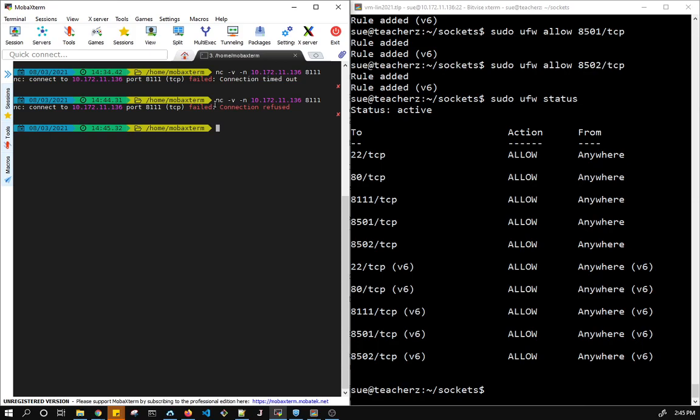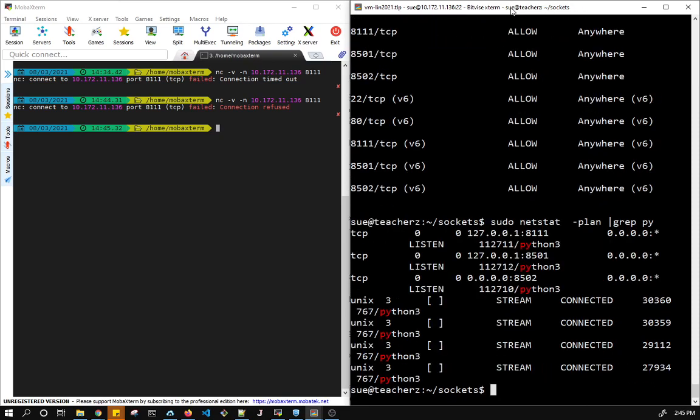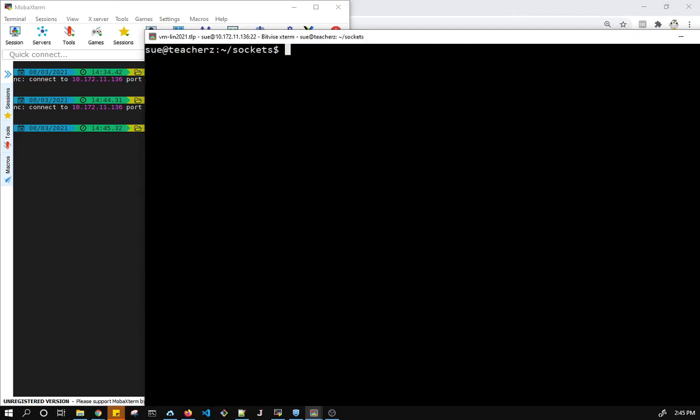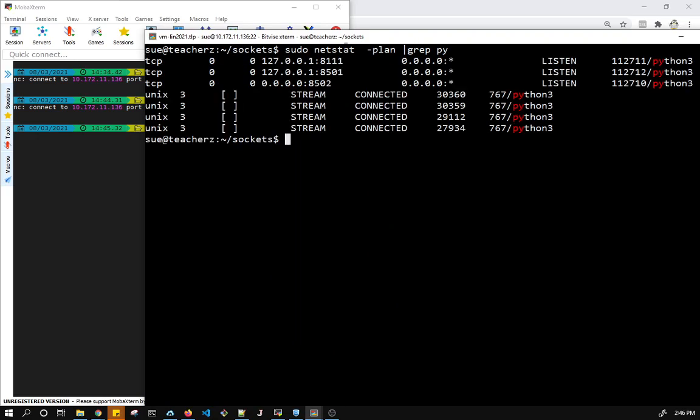Okay, so it didn't time out. What it said was connection refused. Connection is refused because I am bound to 127.0.0.1 and I'm only accepting connections for this computer. So whenever you see that in a listening server, let's go back. I want my netstat. There's my netstat. Whenever you see in a listening server, listen 127.0.0.1, it's telling you it's only for this computer. You can't get to this from the outside world.